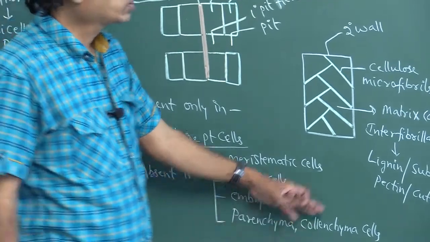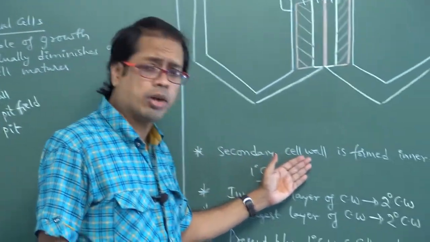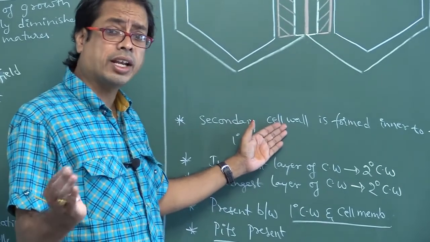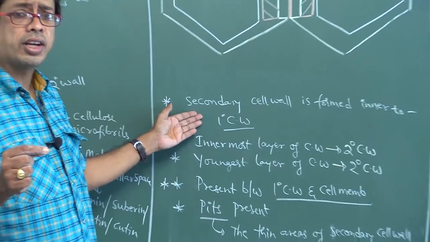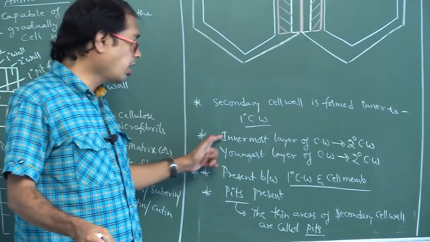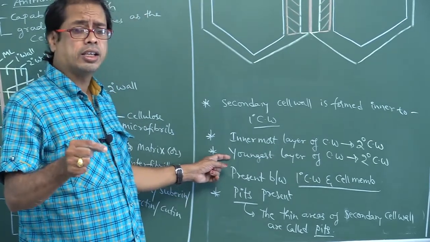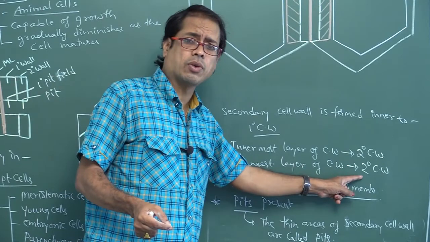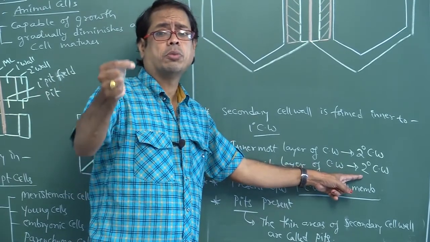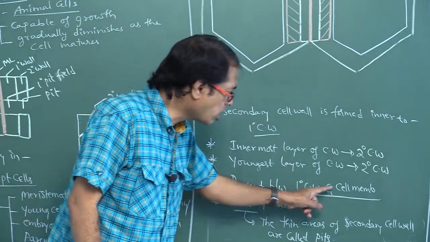Okay. Now look at here. Secondary cell wall is formed inner to primary cell wall. It is considered the innermost layer of the cell wall. The youngest layer of cell wall is secondary cell wall. The oldest layer means middle lamellum, present between primary cell wall and cell membrane.